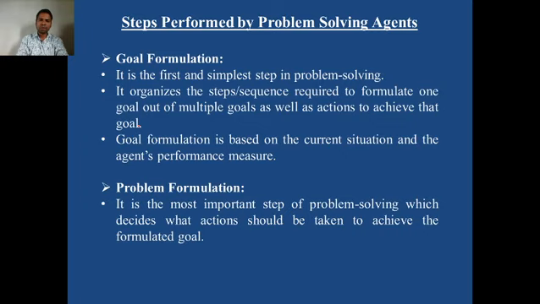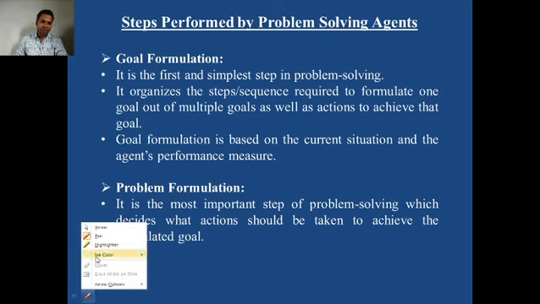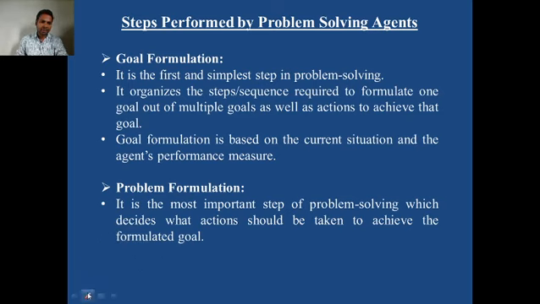So we always have to give the details of the initial state and goal state to the agent, because the agent is a machine. So goal formulation: you have to very precisely formulate the goal. What exactly must your agent achieve? What exactly is the destination for the agent? This we have to specify. So goal formulation is a very important step.